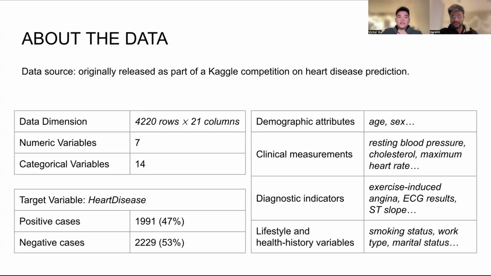The data was originally released in a Kaggle competition, and is based on well-established heart disease benchmarks used in the medical machine learning literature. You can see the dimensions of the dataset. It has 4,220 patient records and 21 features, one of which is our target variable, heart disease, and the other 20 are numeric and categorical variables.